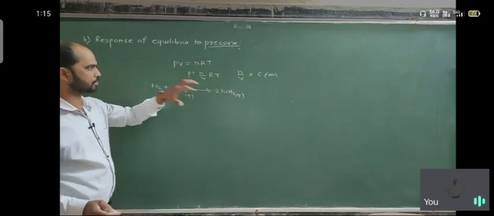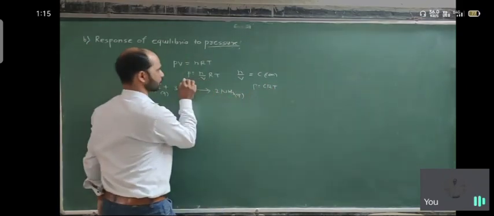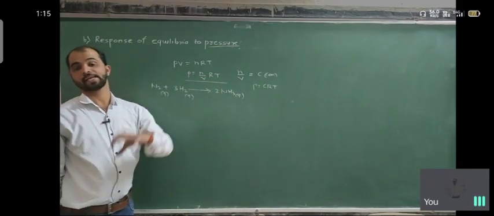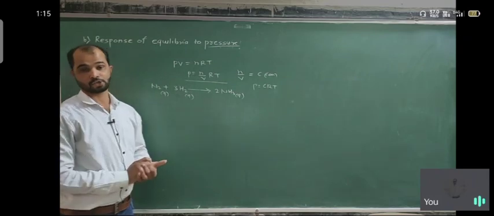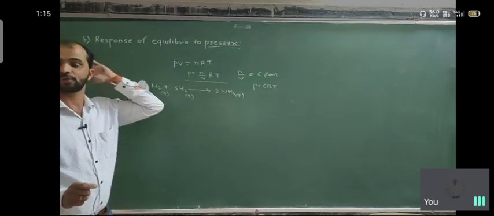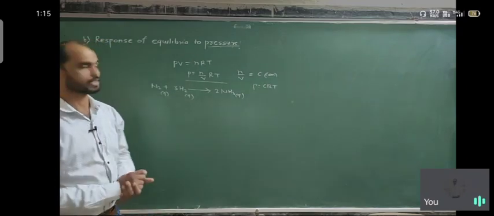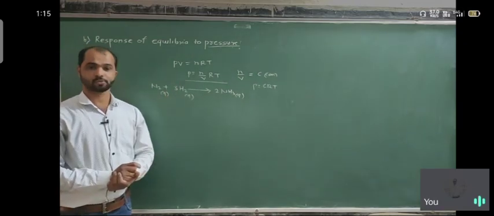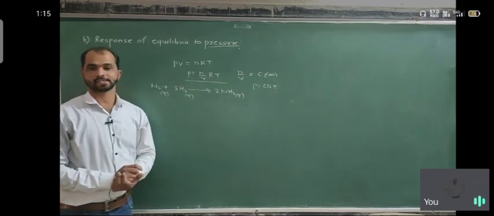The pressure is expressed as P equals CRT, where n/V is the concentration of that gaseous molecule, so partial pressure takes the place of concentration. For solids and liquids in solution, concentration is expressed in moles per liter, but here partial pressure is considered as the concentration when reactants and products are in a gaseous state.